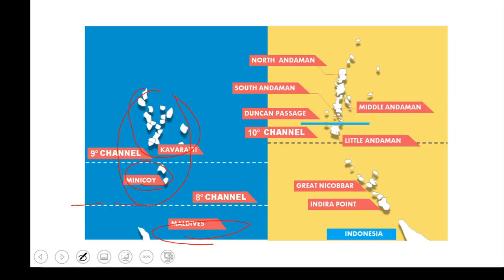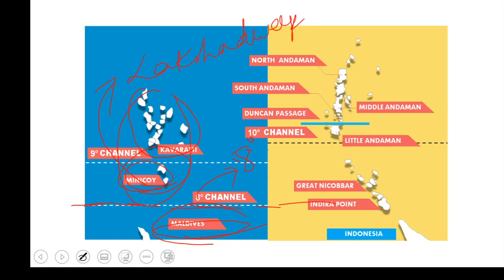So there is an 8-degree channel. What does this mean, 8 degree? It is a latitude. It is an 8-degree north latitude which is dividing different parts. All these are imaginary lines and imaginary channels. Okay, so what does this mean? It is an 8-degree latitude which is dividing here Minicoy and Maldives. Okay, Minicoy is a part of Lakshadweep only.